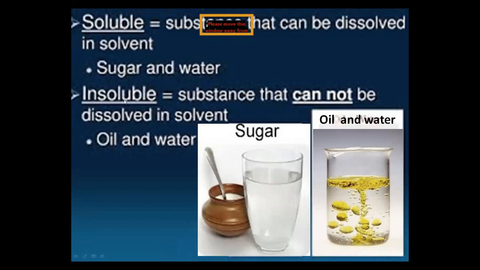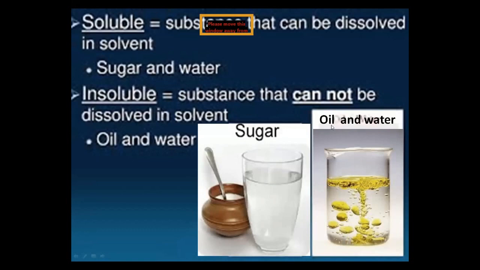Next one, the insoluble. A substance that cannot be dissolved in a solvent, just like oil and water. If we mix the sugar with water, it makes a solution, and sugar is soluble because it can easily dissolve. If we take the salt, it is also soluble.